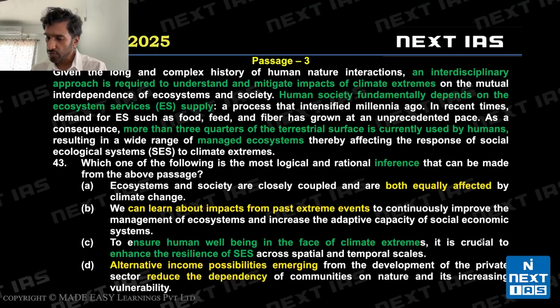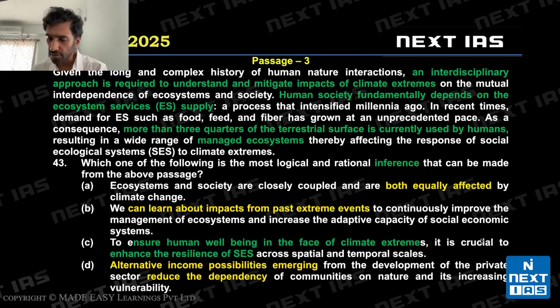Let's look at this inference question, question 43. An interdisciplinary approach is required to understand and mitigate impacts of climate extremes. Human society requires ecosystem services. You will know what that is by studying ecology. Ecosystem services are those services provided by the ecosystem. More than three-fourths of the terrestrial surface is currently used by humans, and we have a lot of managed ecosystems. So this affects the response of social ecosystems. All right. Fairly easy passage.